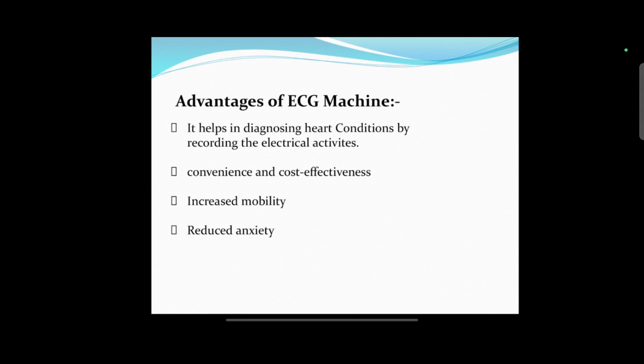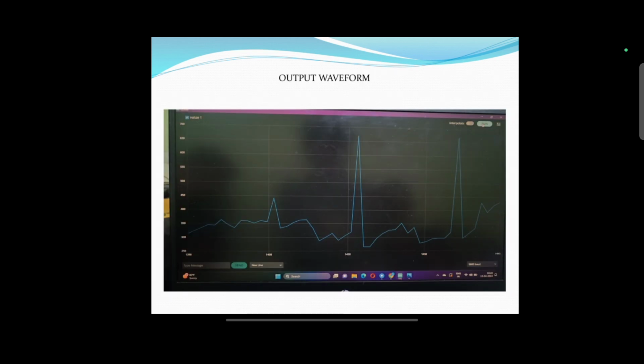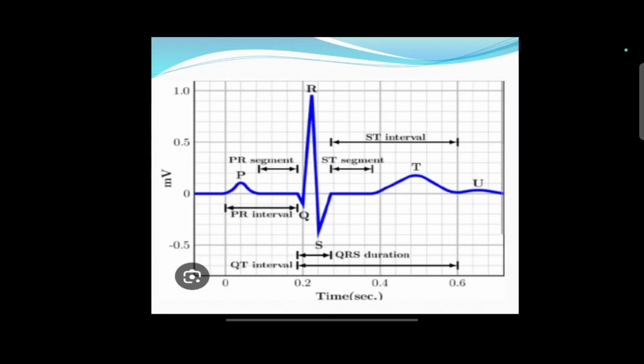The advantages of ECG machine are it helps in diagnosing heart condition by recording the electrical activities. It is convenient and cost effective, increases mobility and reduces anxiety. This is the output waveform of our hardware module. The output waveform can be explained by this slide.